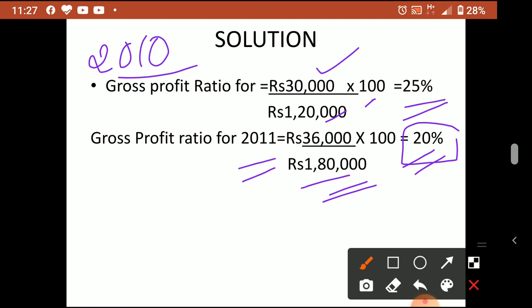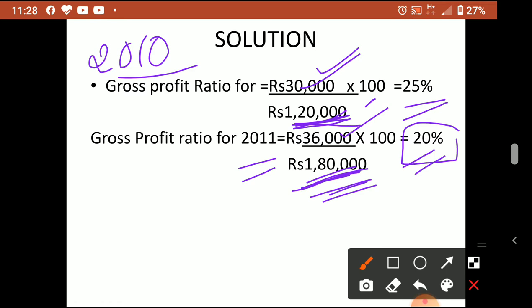Looking at the amounts, sales in 2010 are 1,20,000 and in 2011 are 1,80,000. Sales increased, but for 1,20,000 there is 30,000 profit, while for 1,80,000 there is only 36,000 profit. So when you see the amounts, it is difficult to say which year's performance is better.